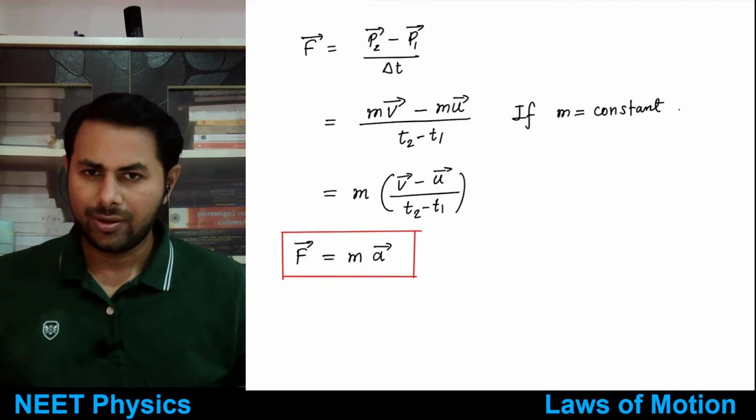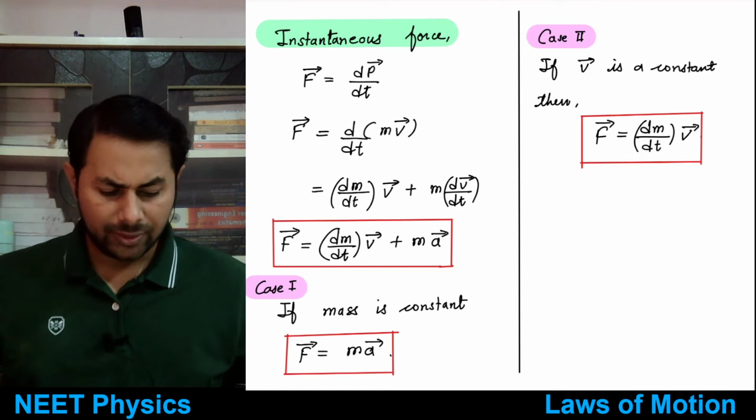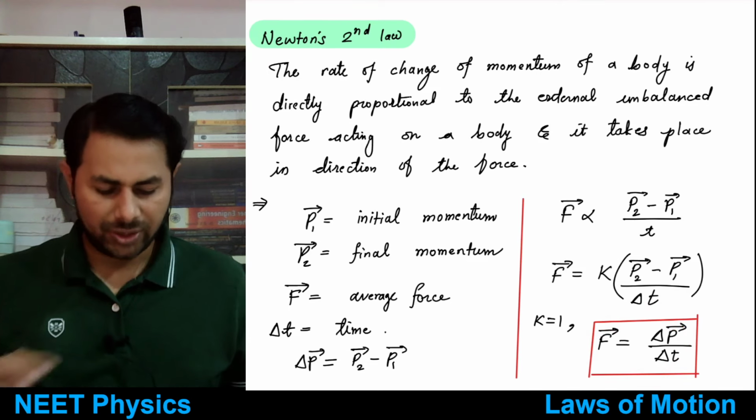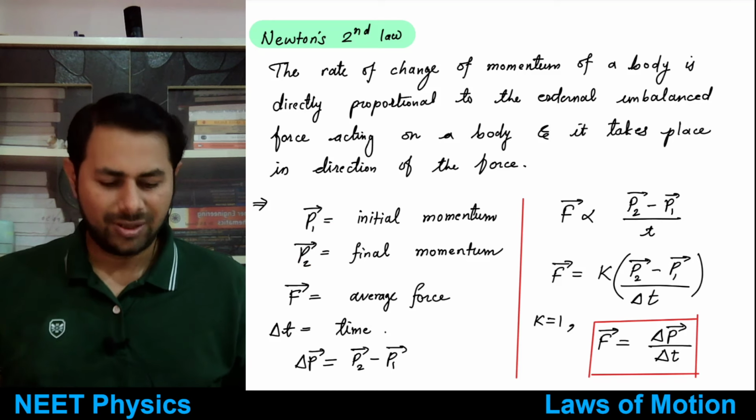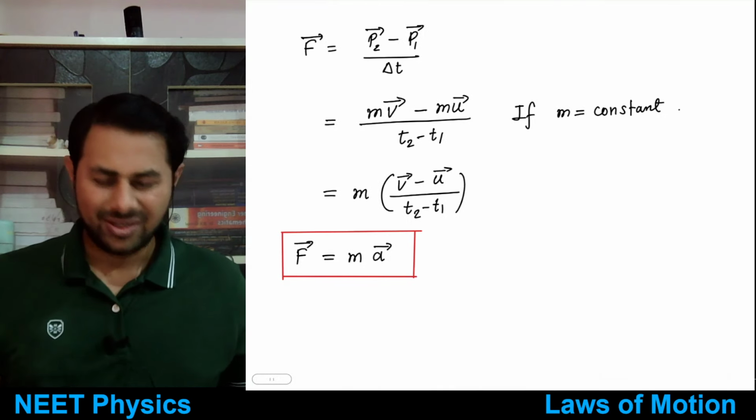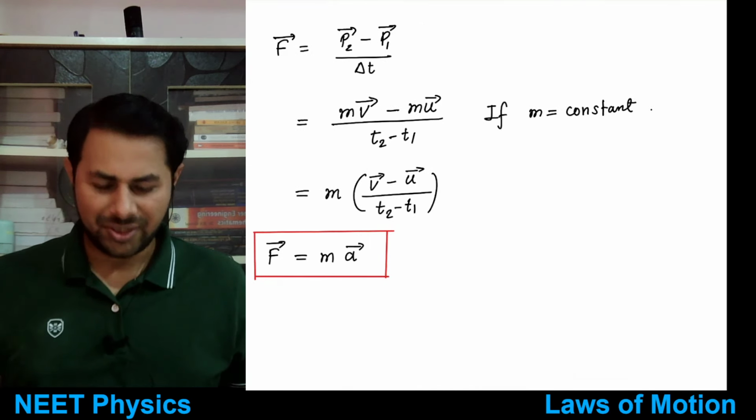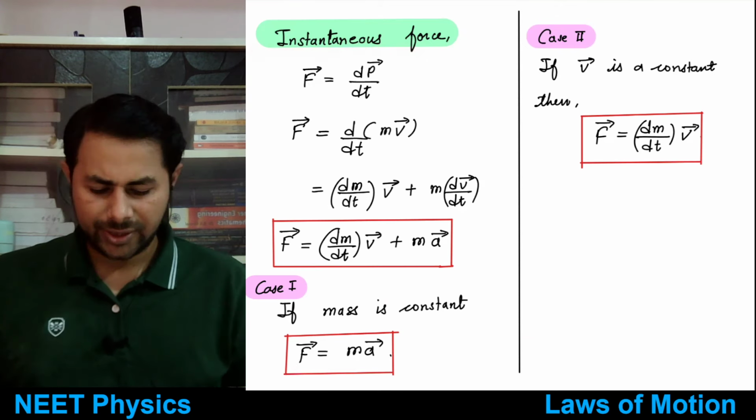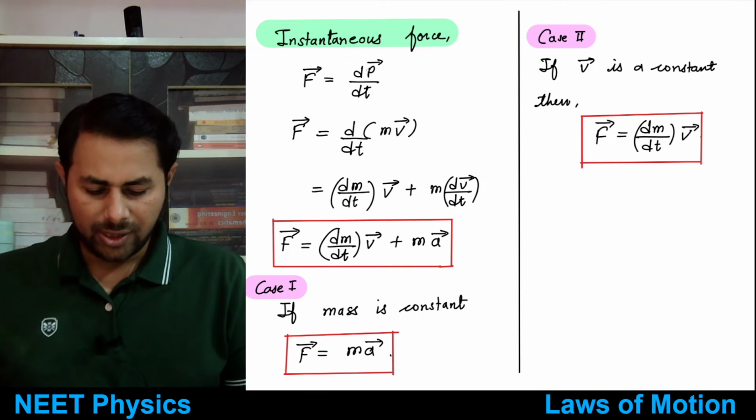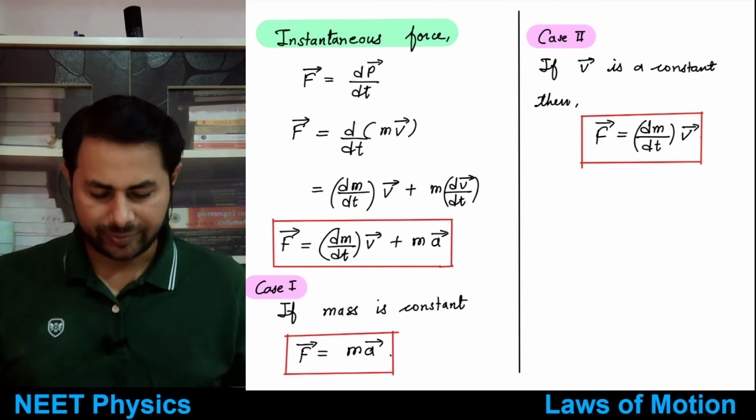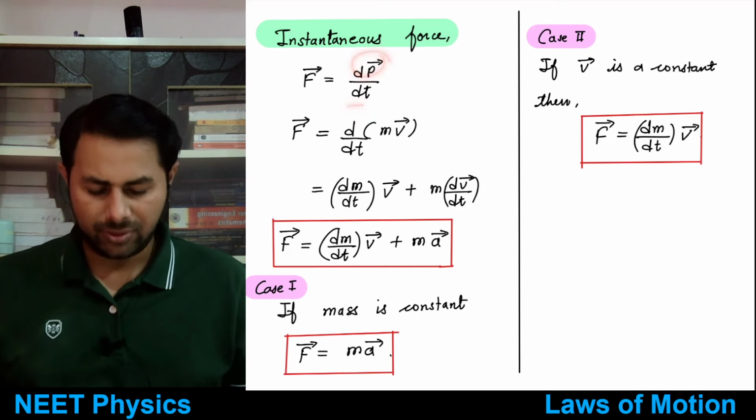Now this was the average force. We just took the difference between final and initial momentum and divided that by time. Now we know how to go from an average quantity to an instantaneous quantity: just take the derivative, right? So what would be the instantaneous force? The instantaneous force is the rate of change of momentum with respect to time, dp bar by dt.